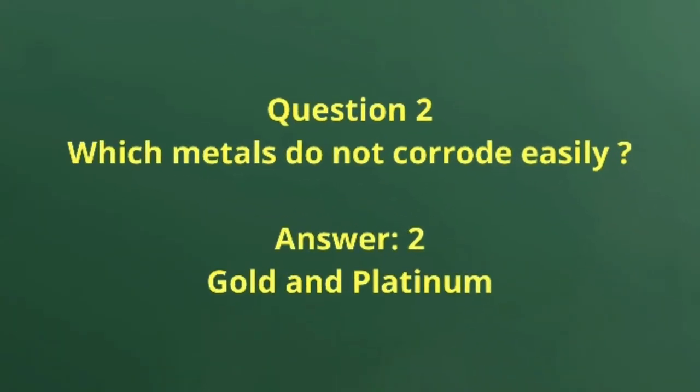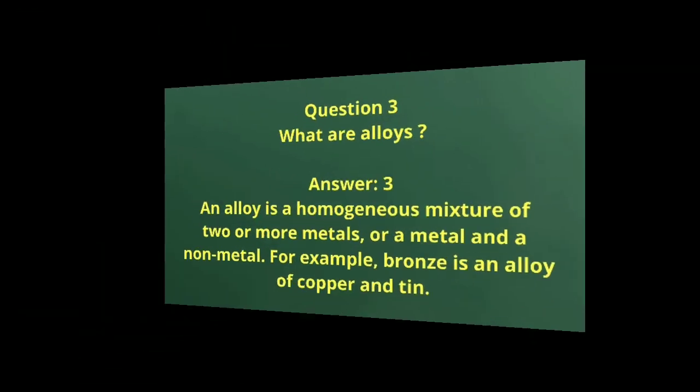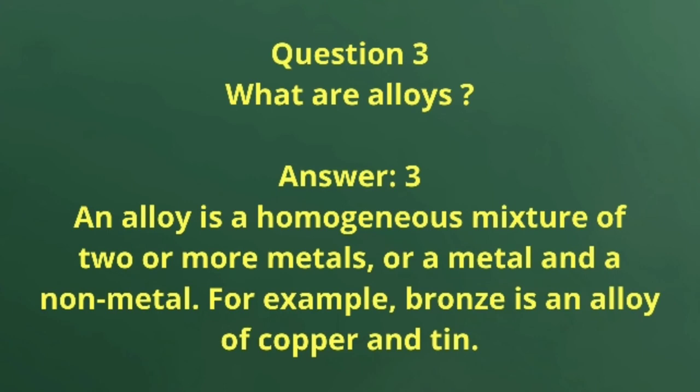Question number 2. Which metals do not corrode easily? Answer: gold and platinum. The last question of this page is: what are alloys? The answer: an alloy is a homogeneous mixture of two or more metals or a metal and a non-metal. For example, bronze is an alloy of copper and tin.